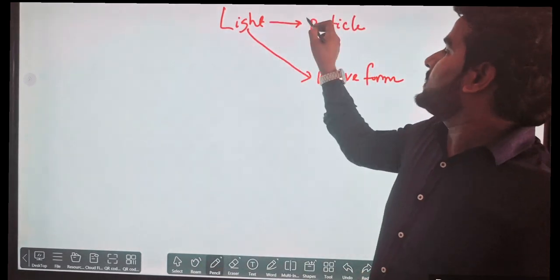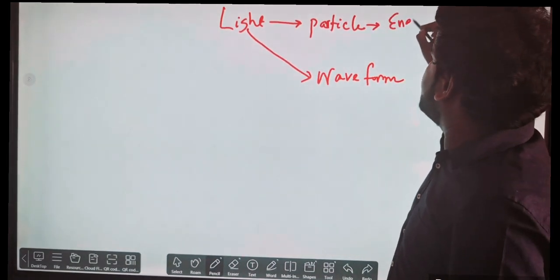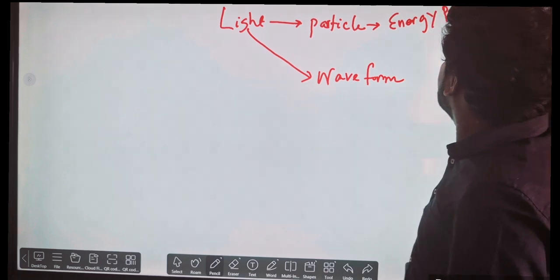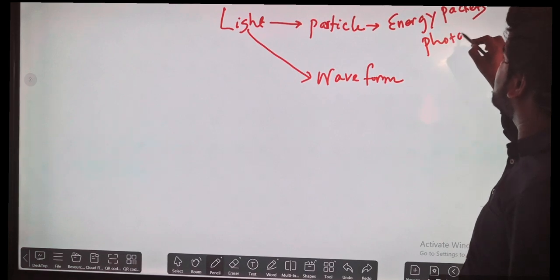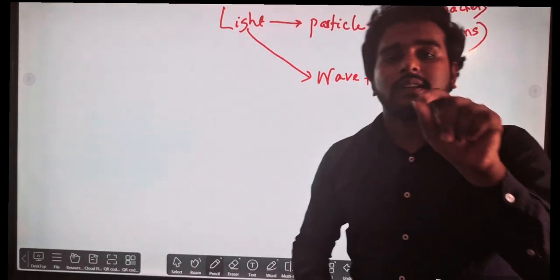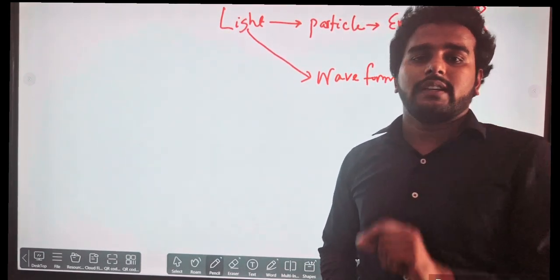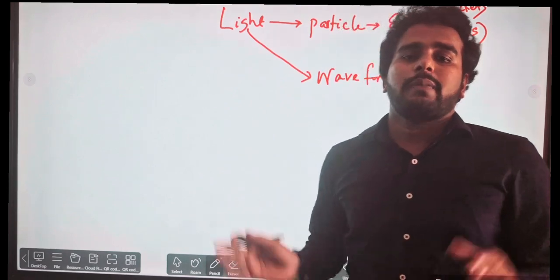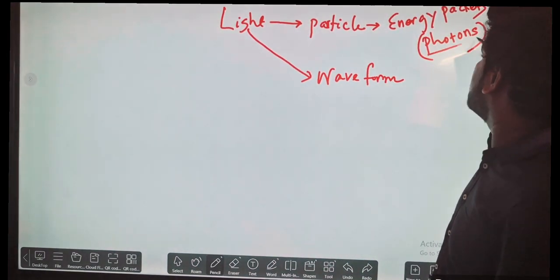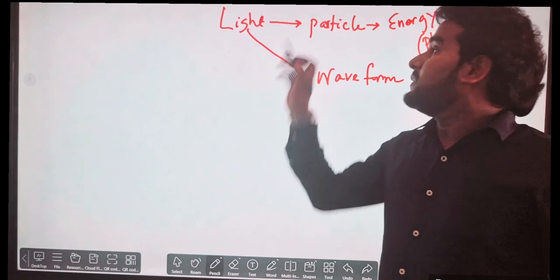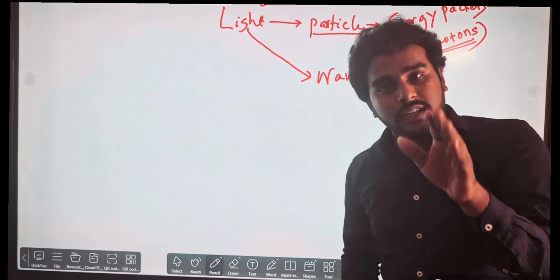But before that, light contains particles, which are energy packets, and those are known as photons. Photons are light particles. They always occur in the form of small, tiny packets of energy. This is called the particle characteristic of light. We will understand the basics only.